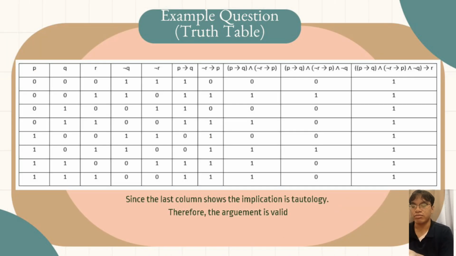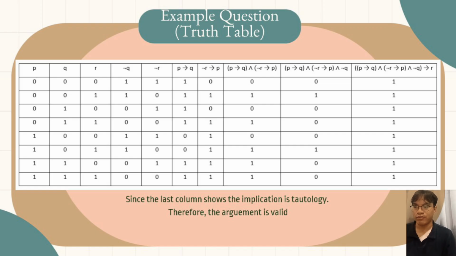So based on the truth table, we will get 8 rows and 10 columns. For the first column, P, we will put 0 from the first until the fourth row and the rest with 1. While for Q, the pattern will be 0, 0, 1, 1, so the first two will be 0 and the third and fourth will be 1, and the fifth and sixth will be 0 again, and rows 7 and 8 will be 1 again. For the R column, the values will be 0, 1, 0, 1, 0, 1, 0, 1.